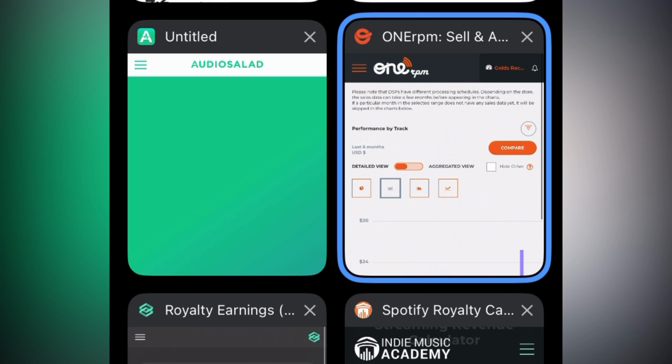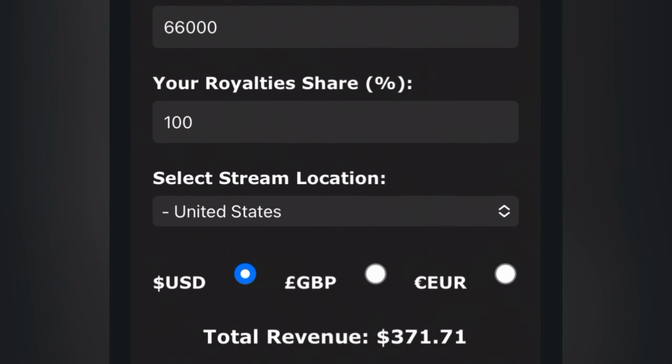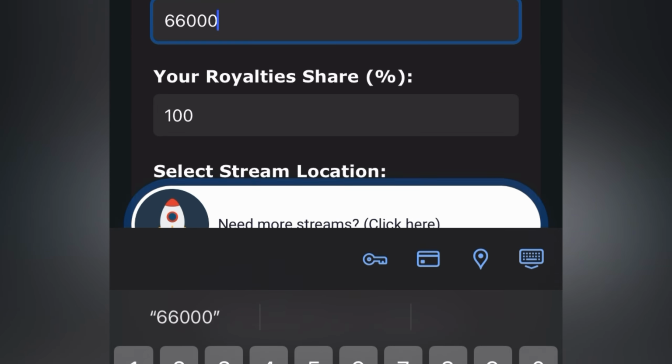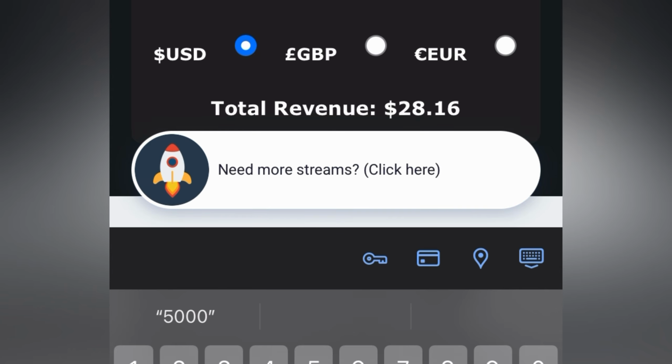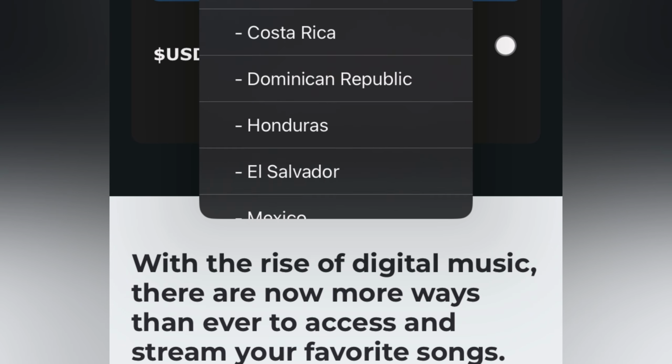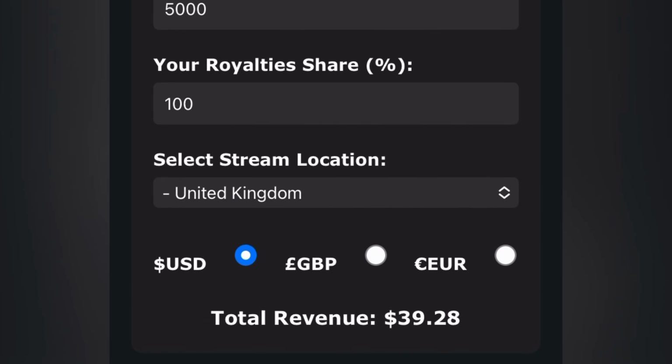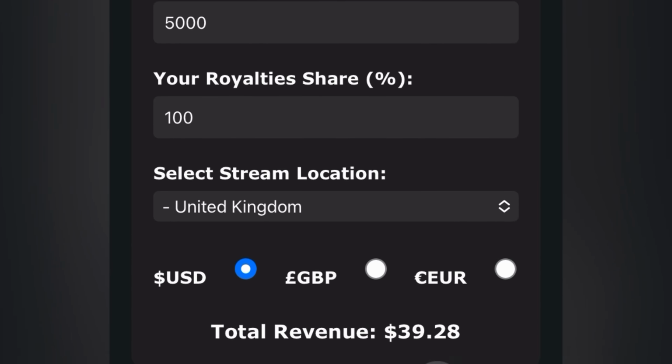So guys, let's quickly see how much I made from 5,000 streams. If I head over to that same calculator and type in 5,000 streams right here, I'm going to be selecting the country as the United Kingdom. So let me quickly head over and see. Okay, this is the United Kingdom. You can see that this platform says I'm going to make about $39 from the United Kingdom. So guys, let's see, do I make this kind of amount in real life?